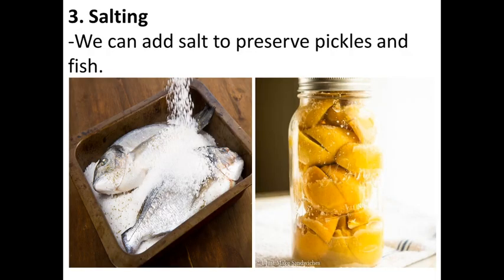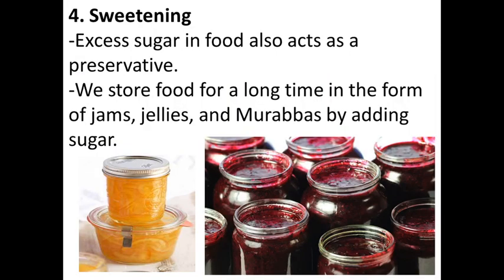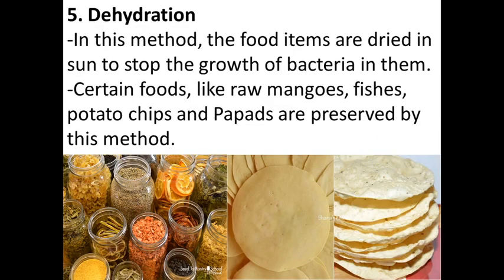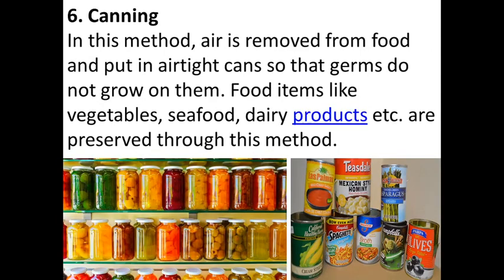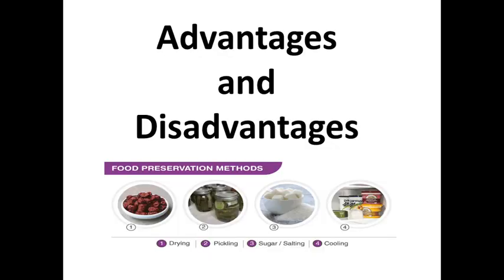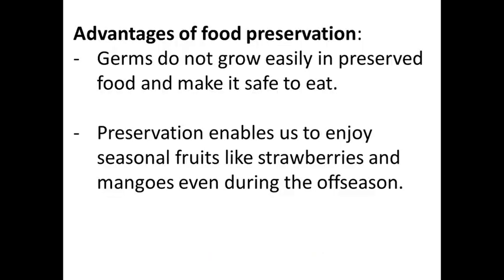Then salting, where we add salt to food to preserve it. Then sweetening, where we add sugar. Dehydration means what? Dehydration, or the drying process, is where we remove moisture from the food items and preserve the food. Last, we learned about canning, where we keep food in airtight cans to avoid the growth of germs. Then we learned some advantages and disadvantages.